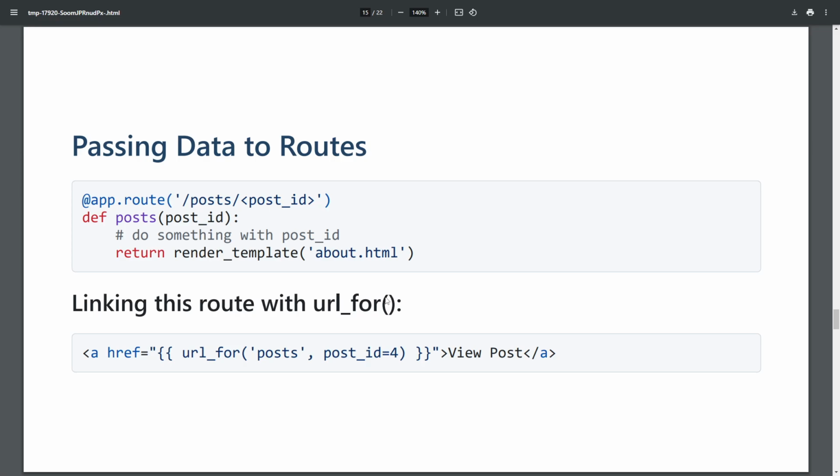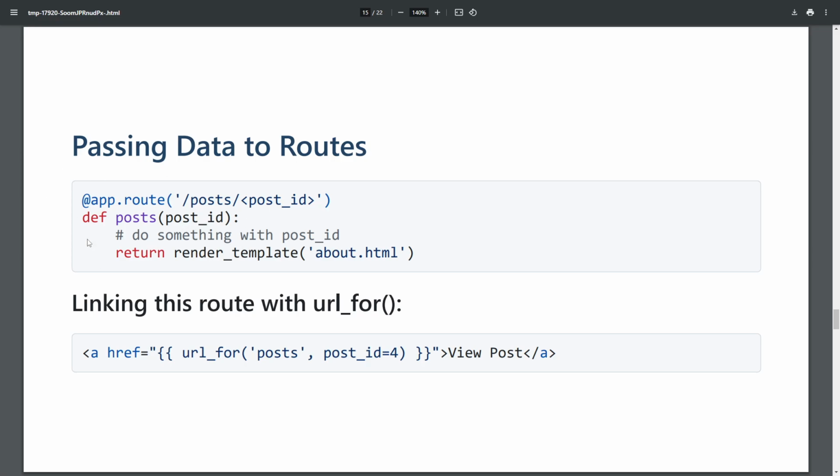So how do we make dynamic routes, right? So imagine you've got something like a blog, right? And you have different blog posts, and you may want to do /posts/1, /posts/2, etc., something like that. So in this case, we can actually grab the post ID from the URL.